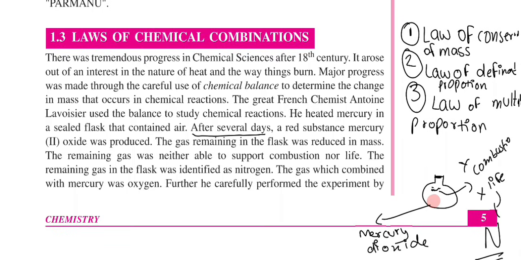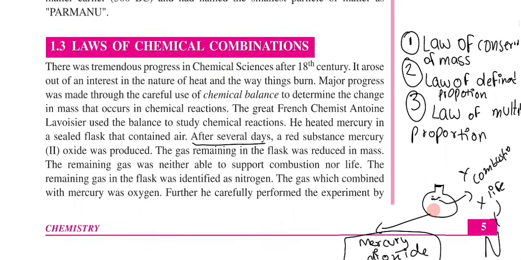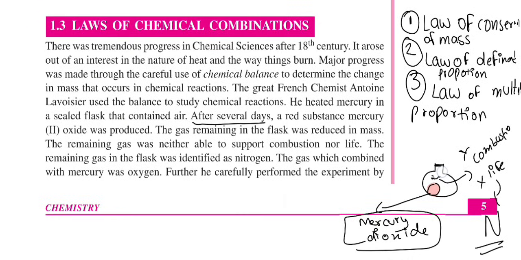After a couple of days, he opened the flask again. He saw in it was mercury oxide, a red colored substance. He checked the weight of the gas, and the gas was less in weight. The remaining gas did not support combustion or life, and it was identified as nitrogen.